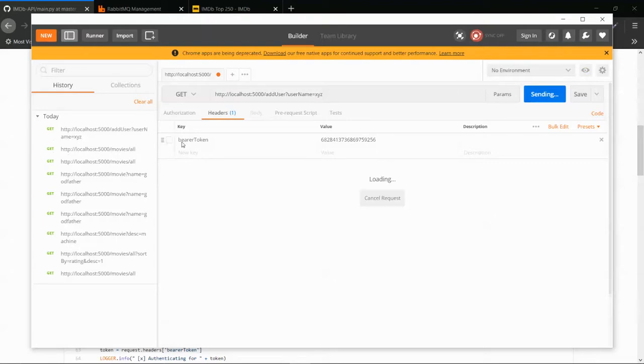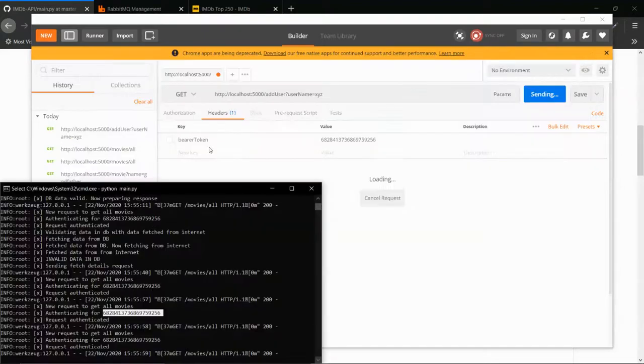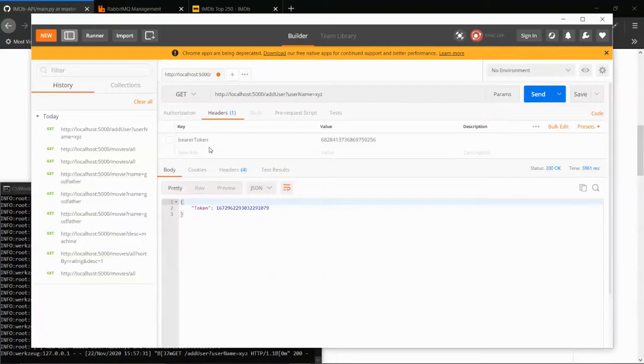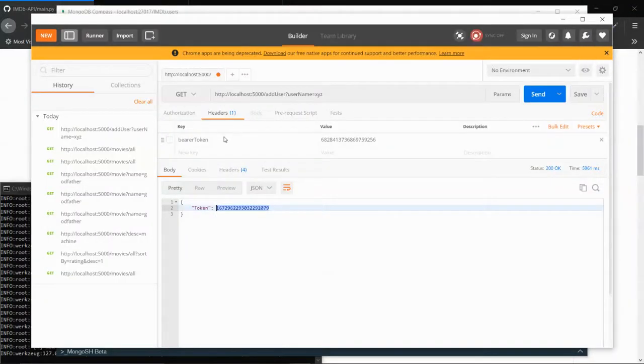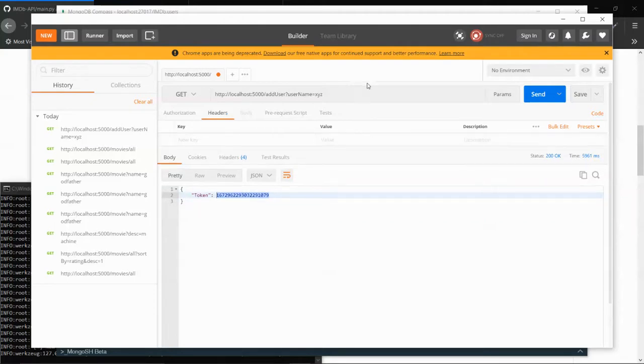And actually, for this one, you do not need a bearer token. We'll see that part also. This is the token that the XYZ user has received. And if you were to update here, you'll be able to see XYZ. What if I don't send any bearer token for this one? Actually, you do not have to send the token right now. You can also update it so that someone who has the token should only be able to create a new user. That can also be done. That's very simple. So ABC, anything, and you'll receive the actual token.